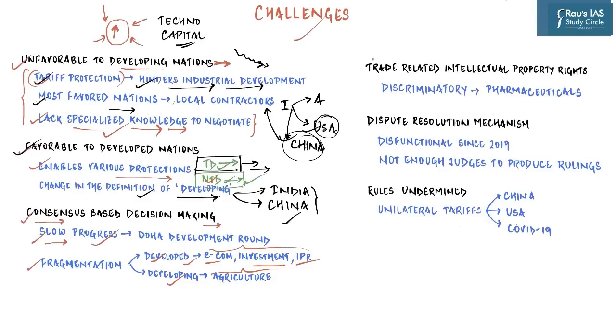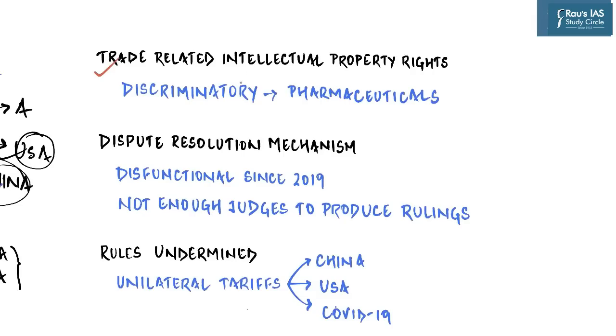Then there are other issues as well. For example, the Agreement on Trade-Related Aspects of Intellectual Property Rights, or TRIPS, which is an international legal agreement between all the member nations of WTO with respect to rules regarding protection of intellectual property rights. For example, protection of patents, copyrights, logos, and various other such creations for companies from one country into another. It establishes minimum standards for regulation by national governments of different forms of IP.